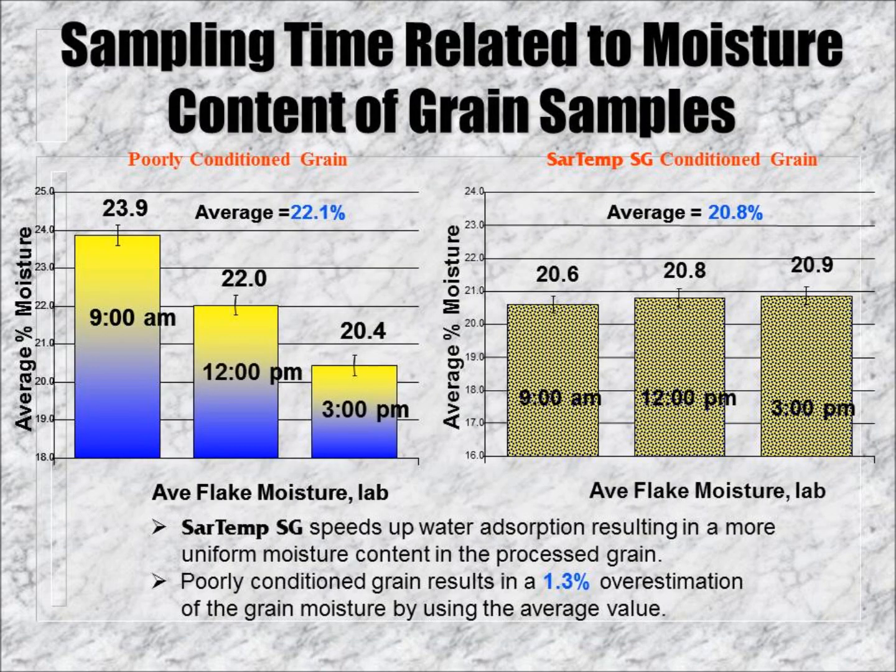The moisture seepage issue is highlighted in this real data. Grain conditioned with a poor conditioner is shown in the graph on the left. As the bin is emptied, samples are taken at 3-hour intervals. The percent moisture of the samples is recorded and displayed above each bar in the graph. The grain samples taken earlier are wetter than the grain samples taken at a later time due to water seepage to the bottom of the bin. The graph on the right shows grain treated with SarTemp SG, and these samples have a uniform moisture level throughout the emptying of the bin.